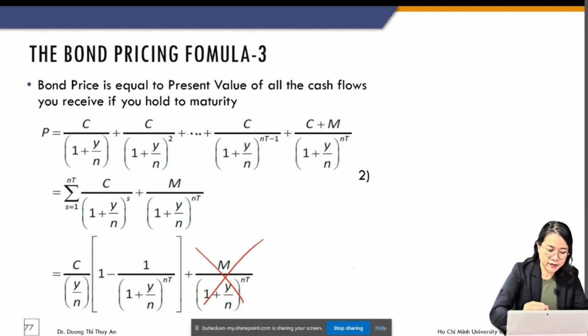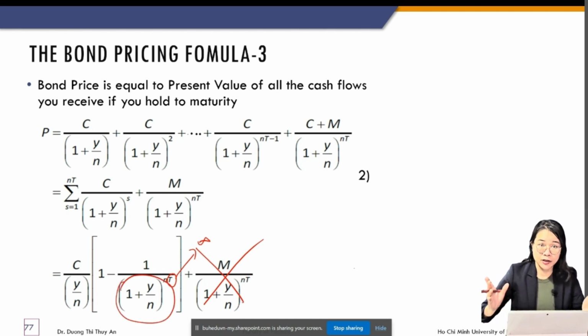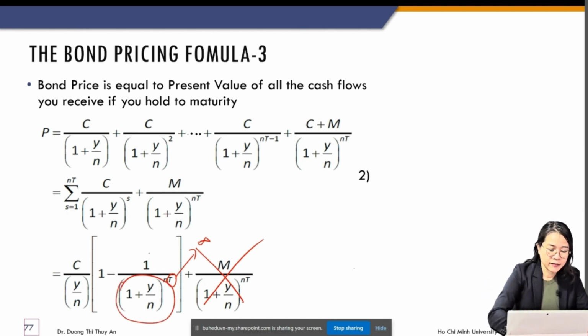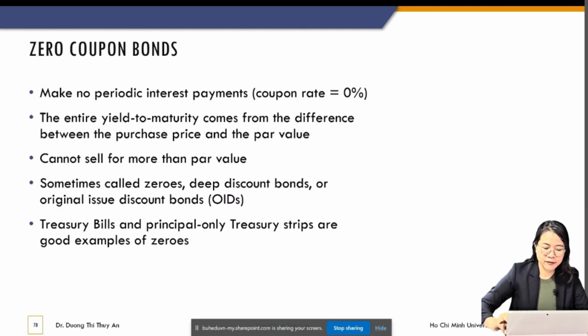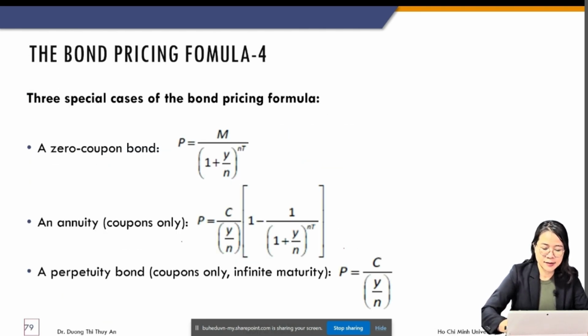Okay, no face value. And then if this d goes to infinity, it means the whole denominator becomes very large, right? And then 1 divided by a very large number, this ratio becomes very small and close to 0. And 1 subtract 0 equals 1. So the whole factor here equals 1. So this is what we get: P equals C divided by Y over N. Yes, so this is the formula for the perpetuity bond, trái phiếu vĩnh viễn.